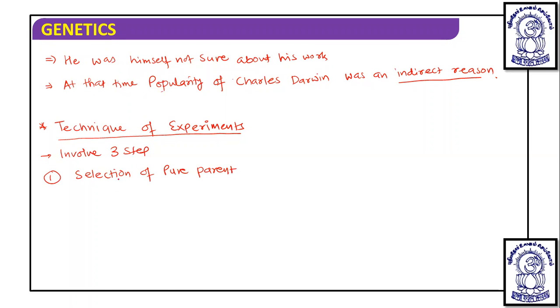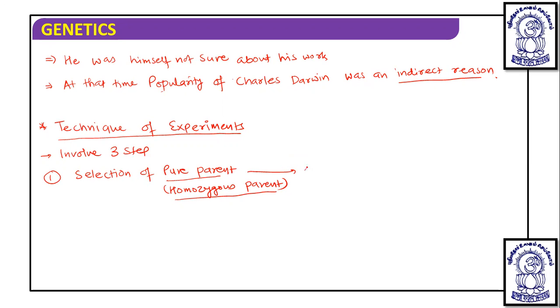Pure means homozygous parent. Means if we take a character height, then it can be either capital T capital T or small t small t. So that parent needs to be selected.